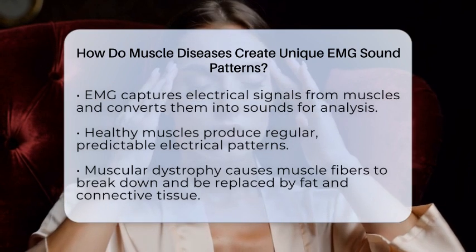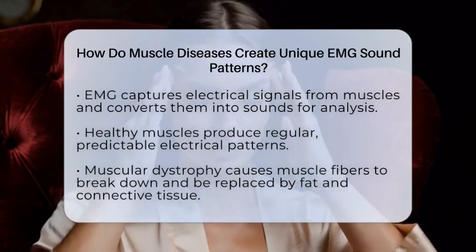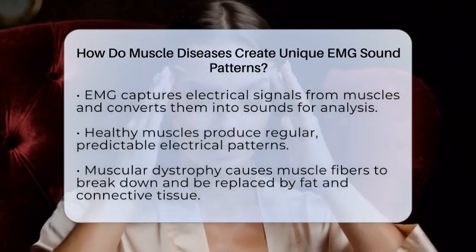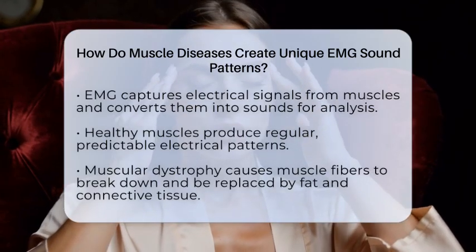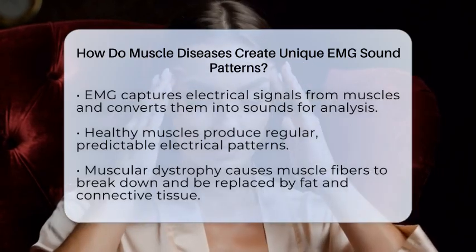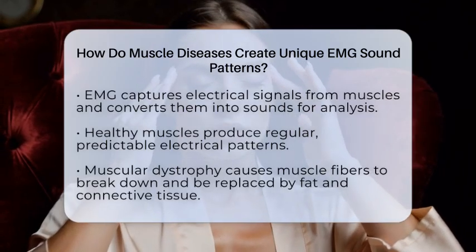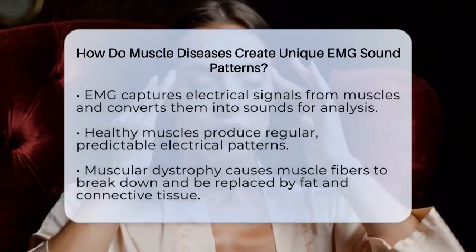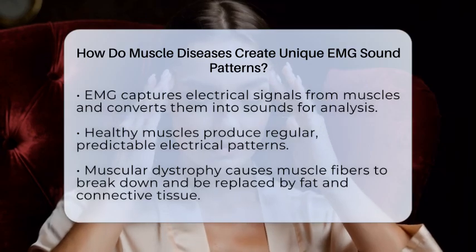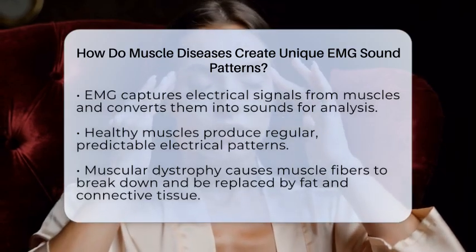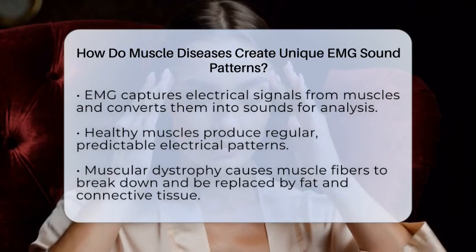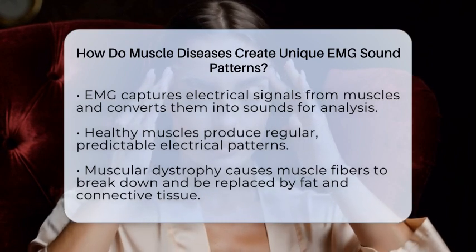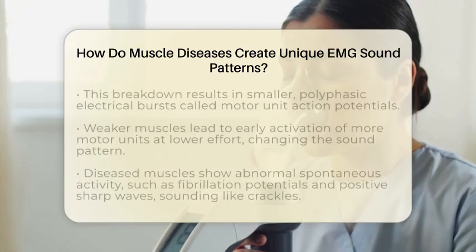But when muscle diseases like muscular dystrophy are involved, these patterns change in distinctive ways that help doctors diagnose the problem. In muscular dystrophy, muscle fibers gradually break down and are replaced by fat and connective tissue. This process affects how electrical signals are generated and transmitted. Instead of the usual smooth, consistent signals, EMG recordings show smaller, shorter electrical bursts called motor unit action potentials. These are often polyphasic, meaning they have multiple phases, which indicates that the muscle fibers are being remodeled or damaged.